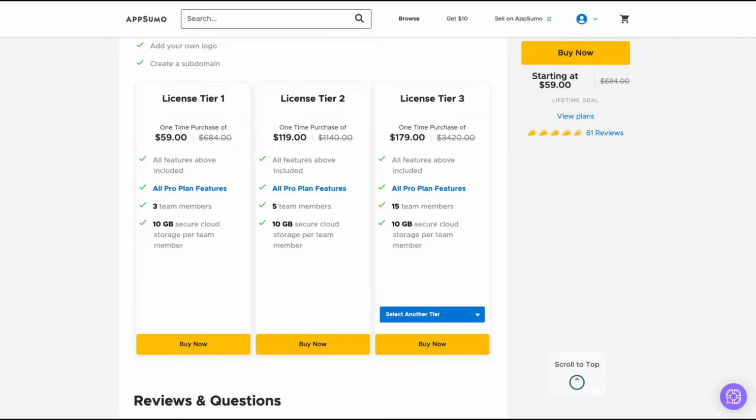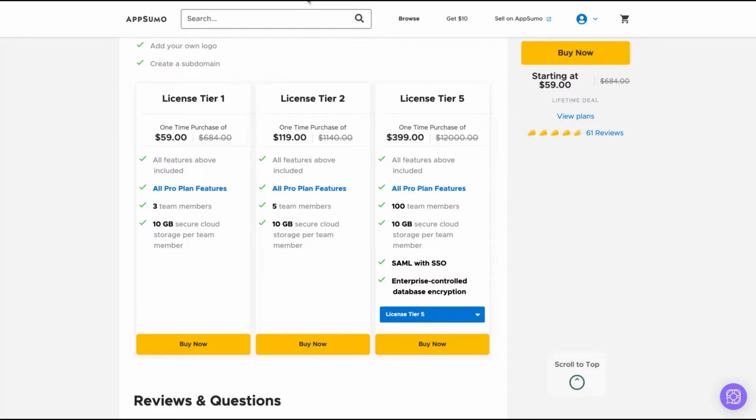You get everything with one code and 10 GB per team member, so 30 GB on the license tier 1. If you get more codes, you will get more team members. And with the 5th code, the license tier 5, you're gonna get SSO and enterprise controlled database encryption.